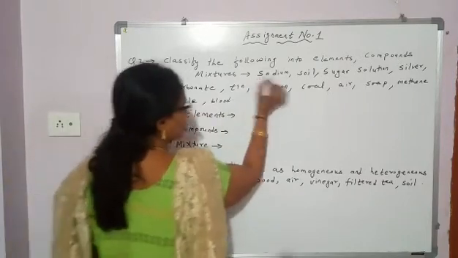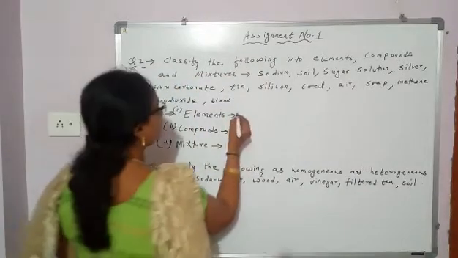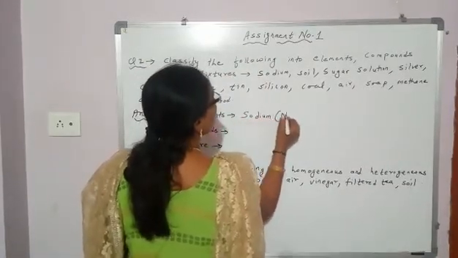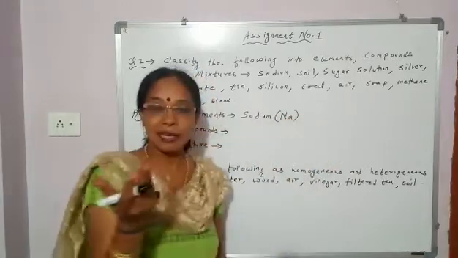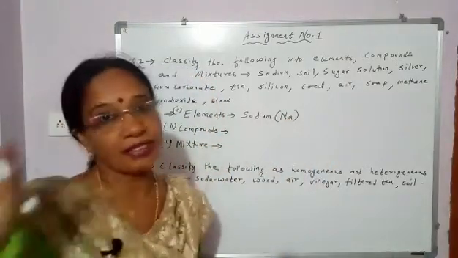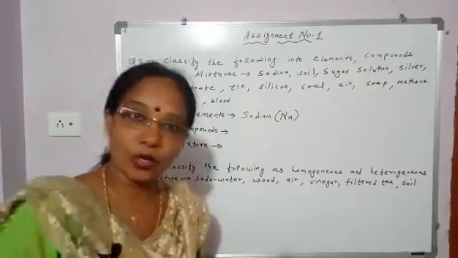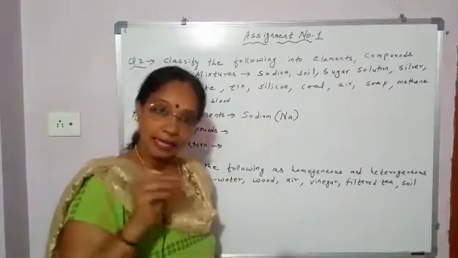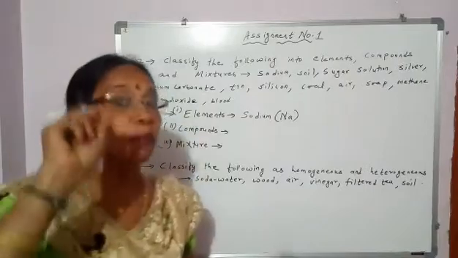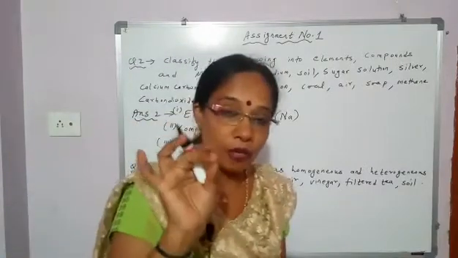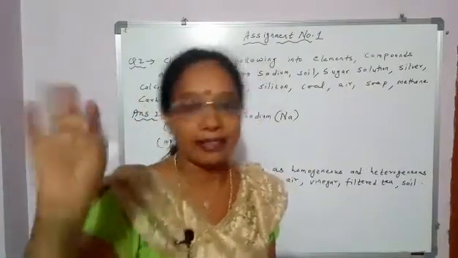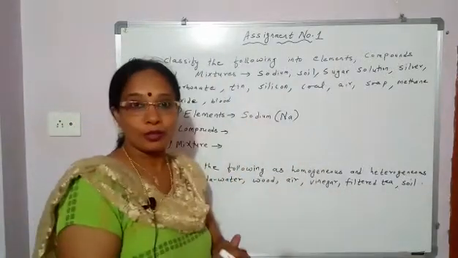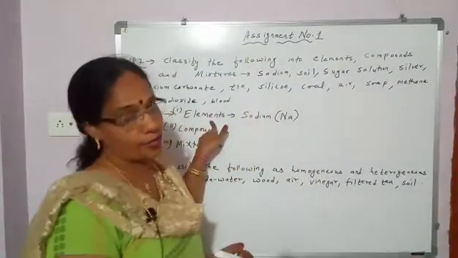So, first one, sodium. Sodium comes under element. Why? Because sodium is made up of only one kind of atoms. Only sodium atoms. What is element? Element is a pure substance made up of only one kind of atoms. So, sodium is made up of only sodium atoms, so it will come under element.